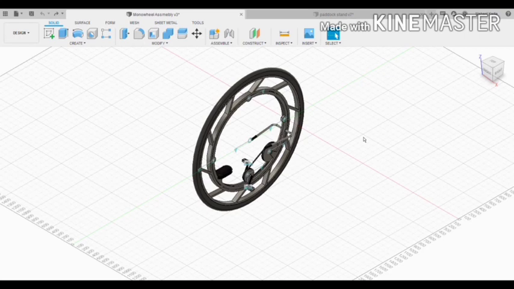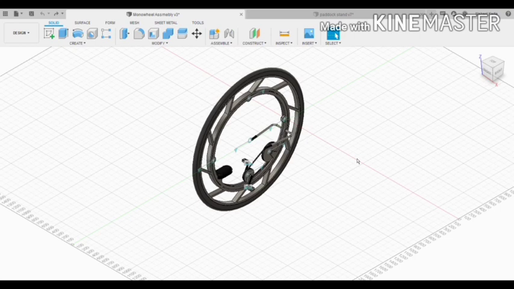Thank you. Now further, our main design, which we have done in Autodesk Fusion 360, will be explained by our group leader Nishant Kadia. Thank you, Mr. Shubham Singh. Now I will take it from here.